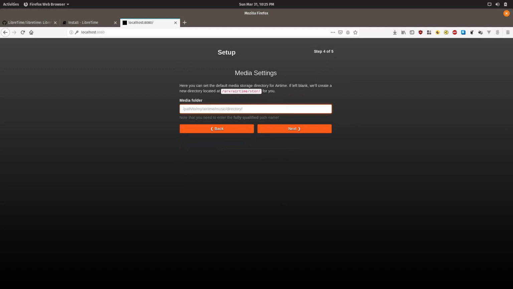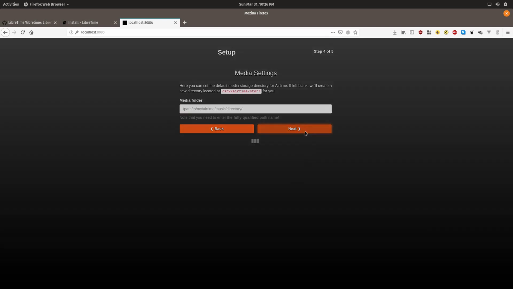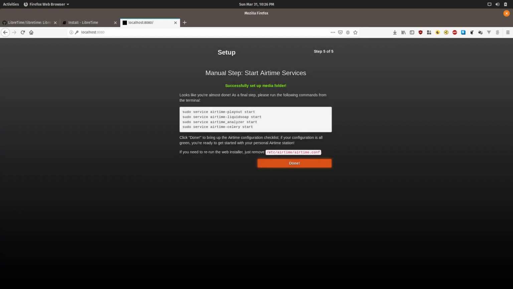Okay, the default setting of /srv/airtime/store shouldn't be changed unless you have a specific need here. There have been reports of alternative directories not working, and you'll need to make sure that if you do change it, the www-data user and group have permissions to write to any directory you change it to. For the most part, you'll probably be fine, so we're just going to click next, and we have the final steps to get the system up and running.